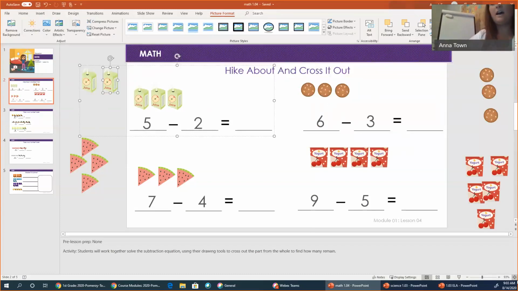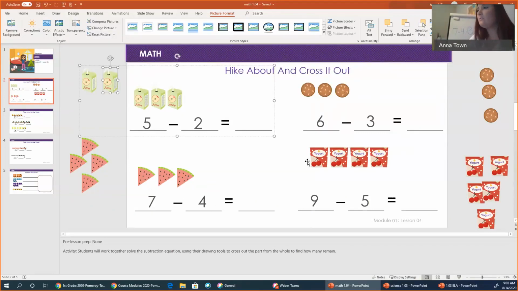Okay, I wanted to show you, we had watermelons. It had 7 watermelons. It told us to take away 4. That was our second number. So we took away 1, 2, 3, 4. How many watermelons are left? 1, 2, 3. So 7 minus 4 equals 3. Once again, this answer, this number, is smaller than our first number.